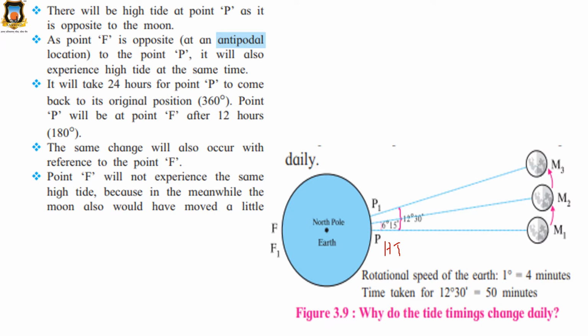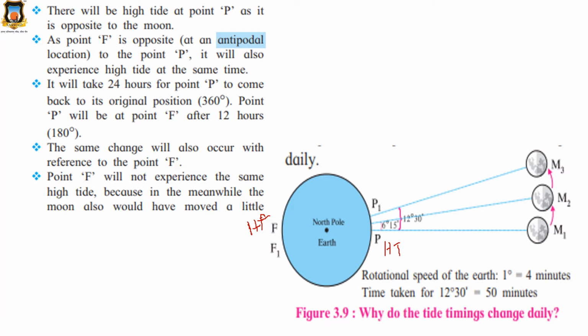So as this is P, this is F, here also there will be high tide as it is opposite to point P. Why? Because suppose this is 0 degree, this will be 180 degree. So if it is high tide at this point, definitely there will be high tide at the other point. Clear? So it will also experience the high tide. Are you all getting this much?